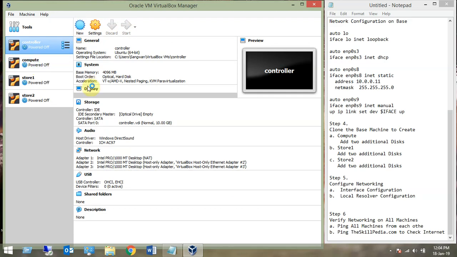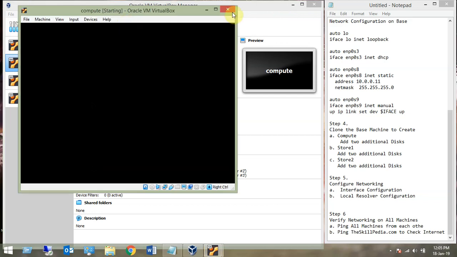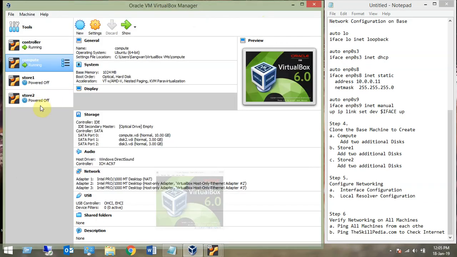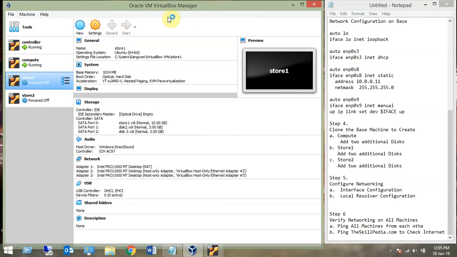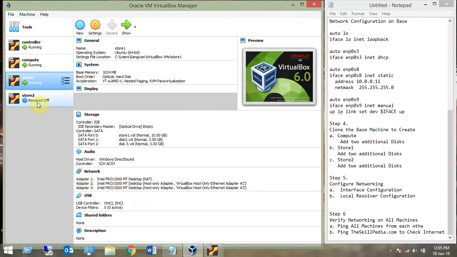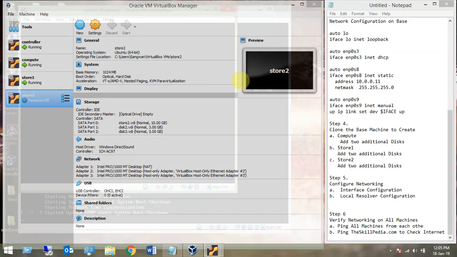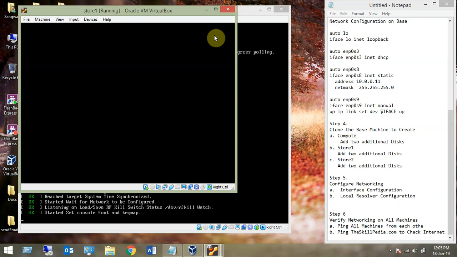Controller started. Let's start compute also, and we'll change the host name and IP address of compute. In the same way I'm going to configure the networking for store. I'm starting all 4 machines now. Okay, all 4 machines started. Fine, let the machines come up.